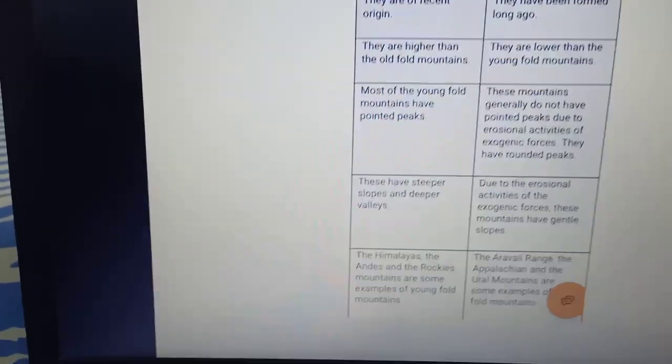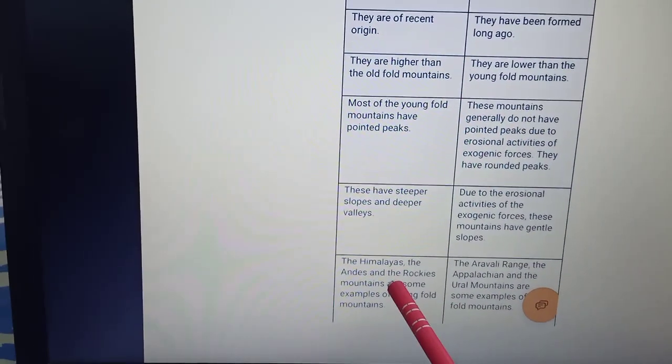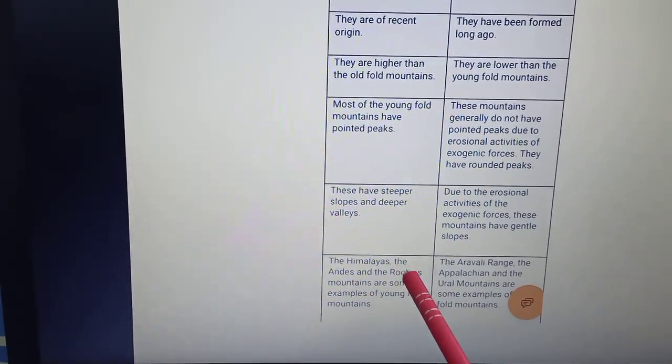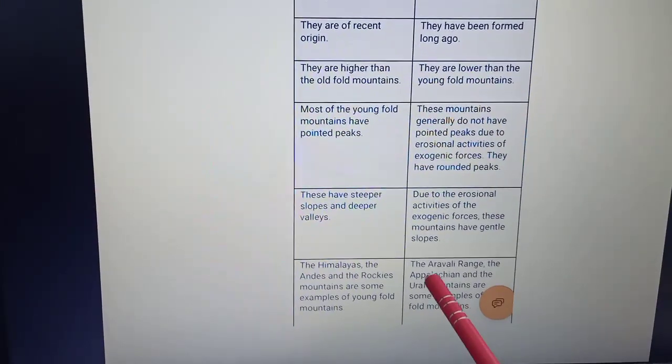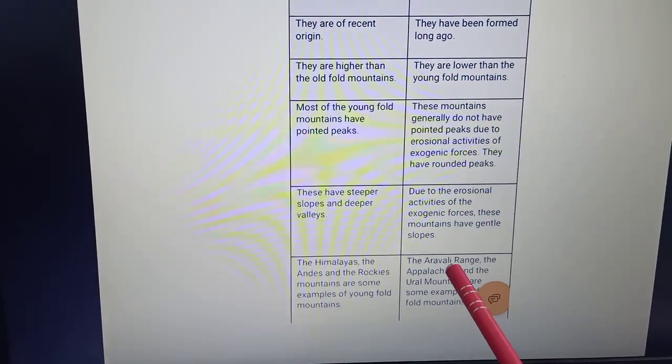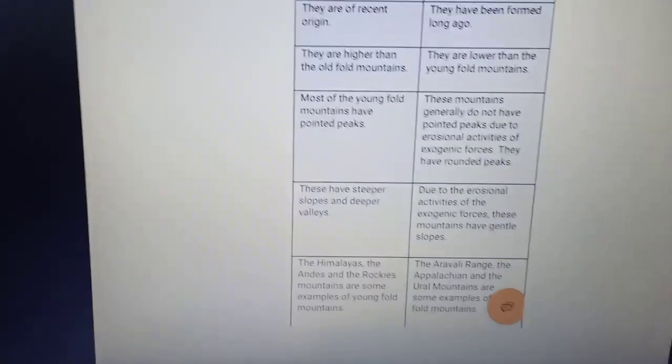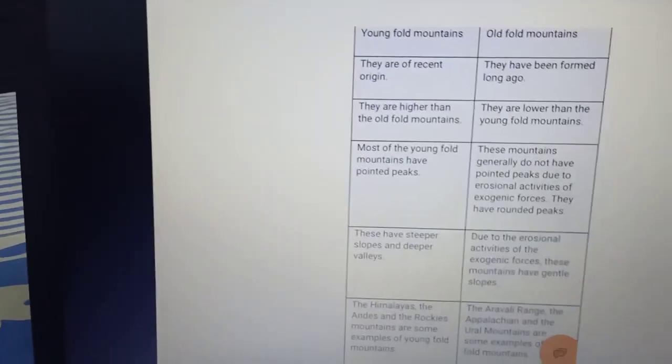Then we have the examples of the young fold mountains. They are the Himalayas, the Andes, the Rockies. They are some examples of the young fold mountains. The old fold mountains include the Aravalli, the Appalachian and the Ural mountains.